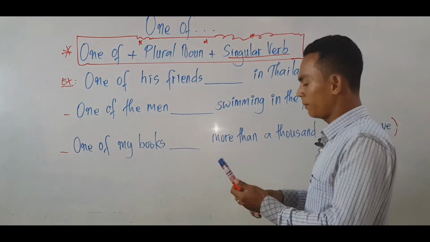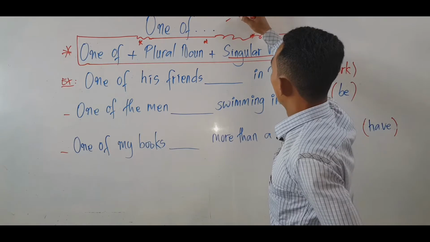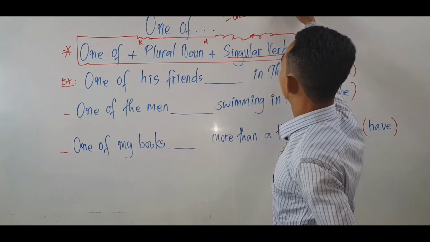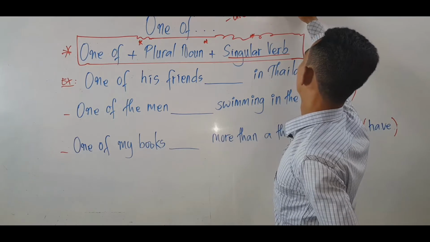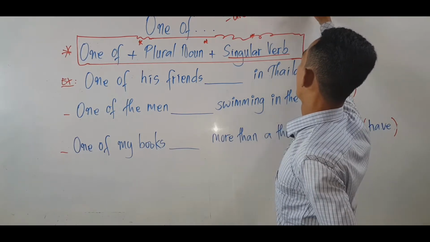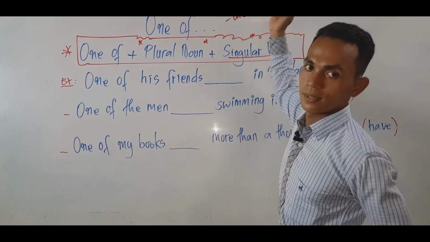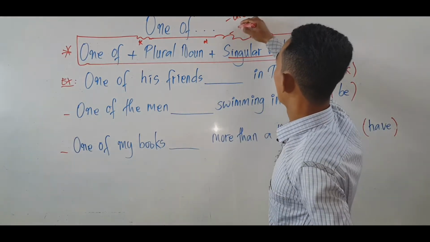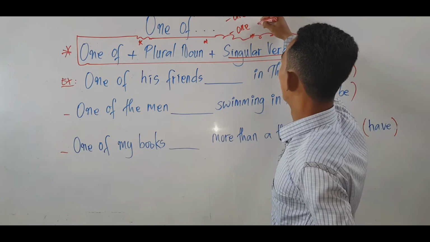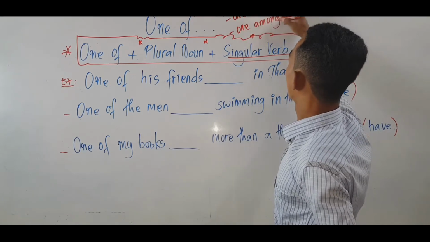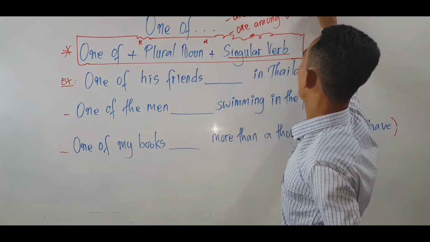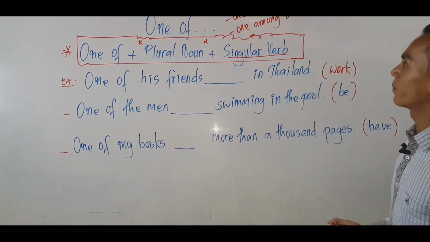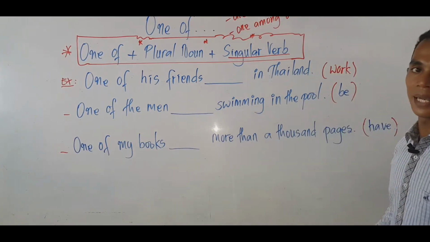Usually "one of" means one out of others. "One of" means one out of others, or one among others. Right? One out of others or one among others.